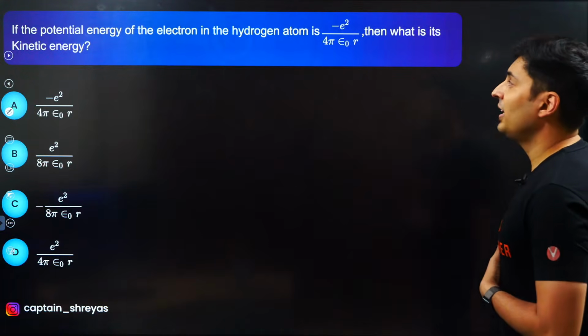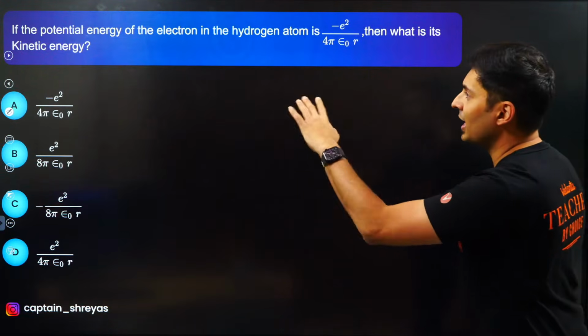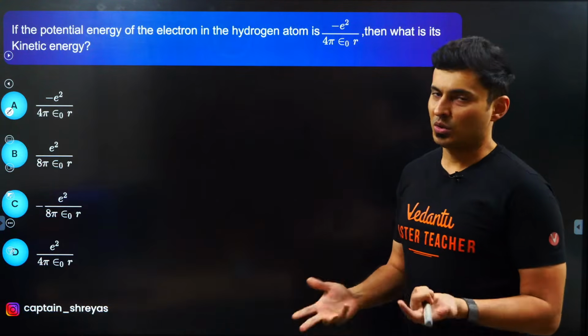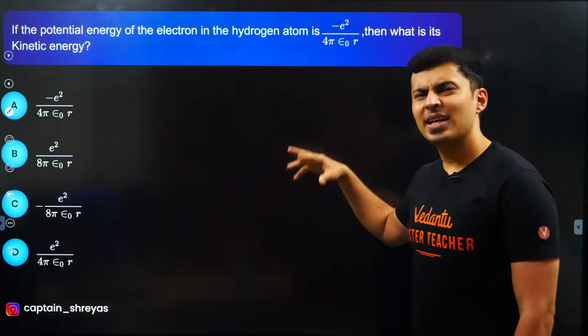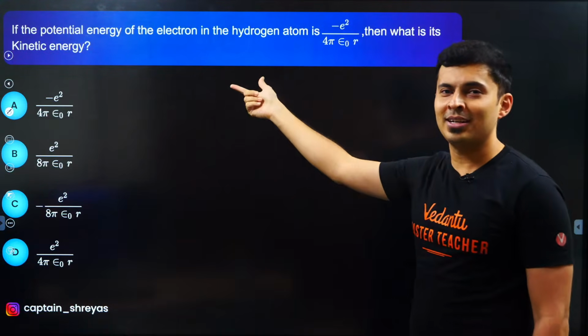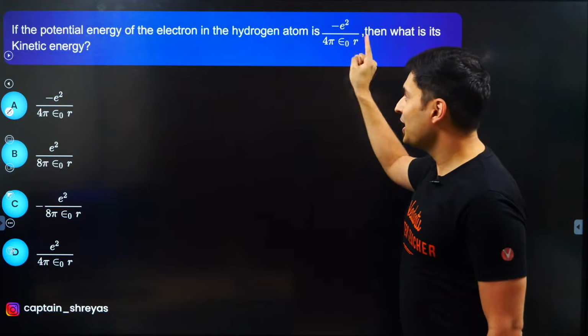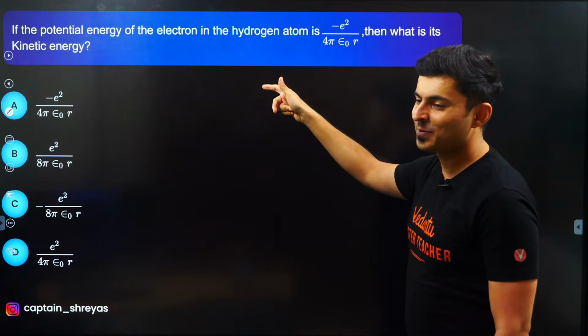The potential energy of an electron is this. Then what is the kinetic energy? You will be like, sir, you just told that this formula is not important. Yes, it is not important. Just read the question again. You will understand why it is not important. If potential energy is this much, what is the kinetic energy?